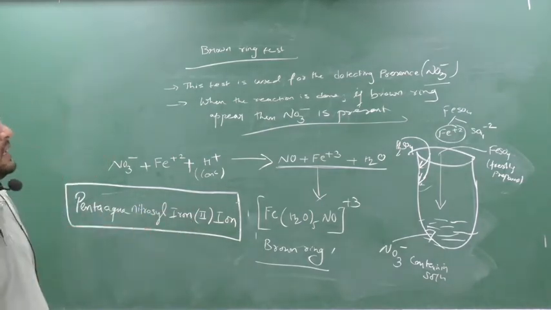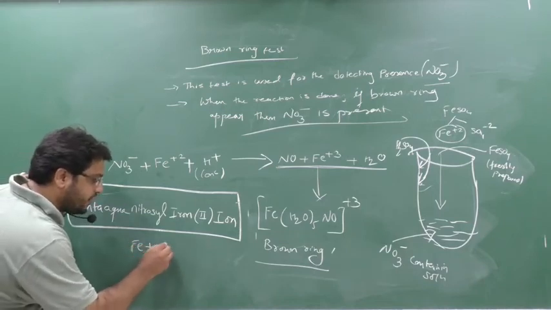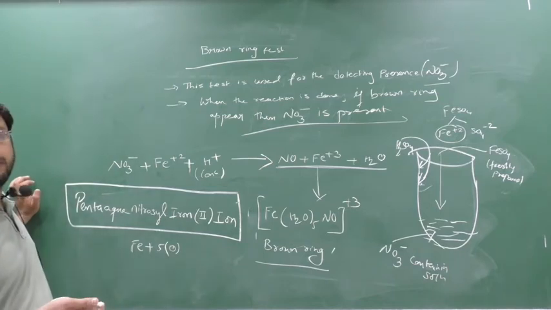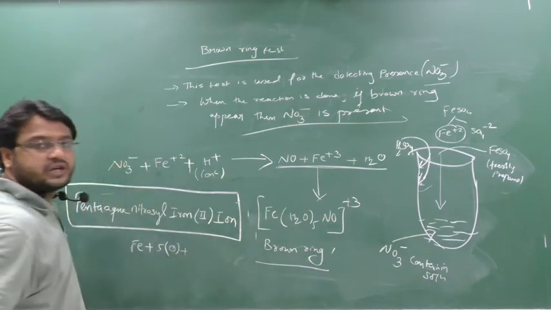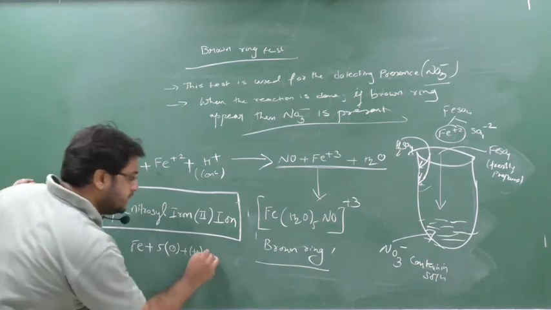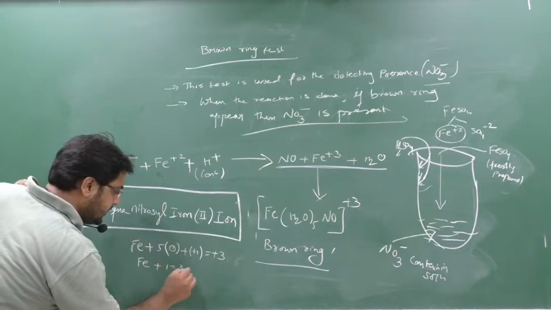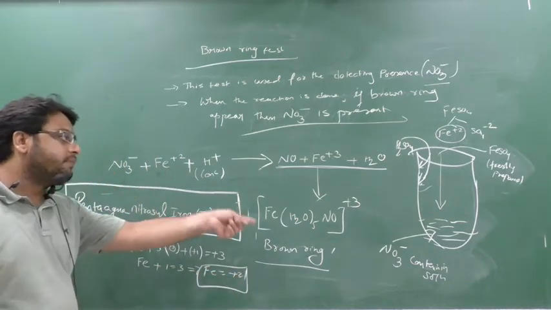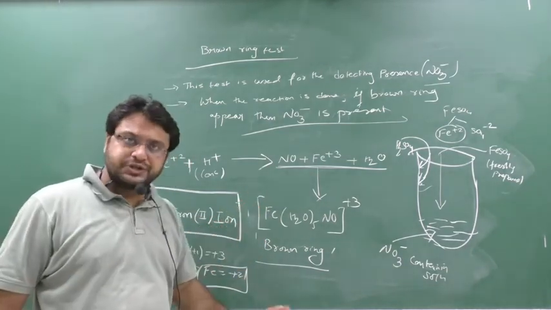Now see the oxidation number. How to calculate? See here, Fe plus H2O5. Now the oxidation number of the whole H2O is 0. Yes or no? Because you know the sum of the oxidation numbers of all the elements in the compound is 0. And this NO is nitrosyl, and the nitrosyl oxidation number is plus 1, equal to plus 3. Now Fe, 5 zeros are 0, plus 1 equal to 3. So which implies Fe will get how much? Plus 2. Yes or no? So in this compound, the Fe oxidation state is plus 2.